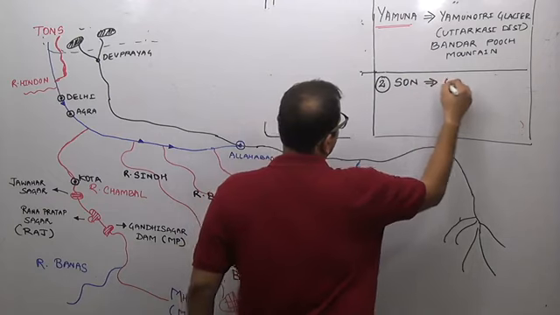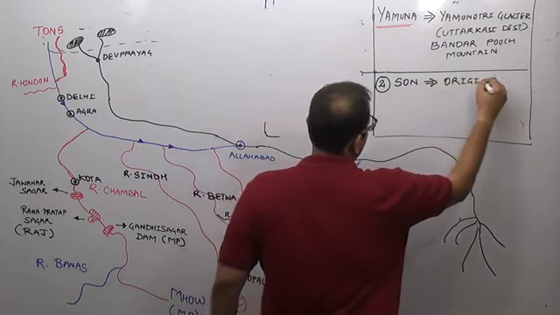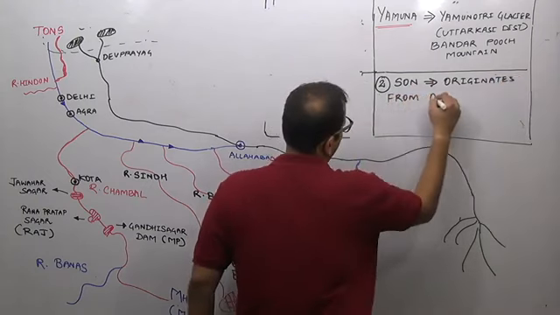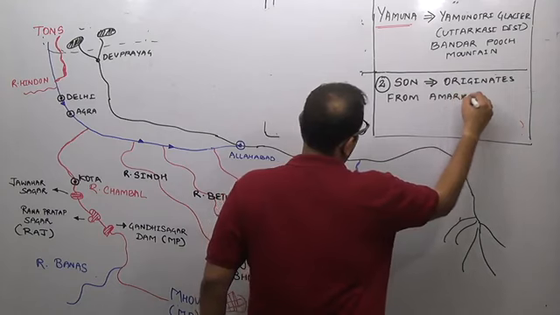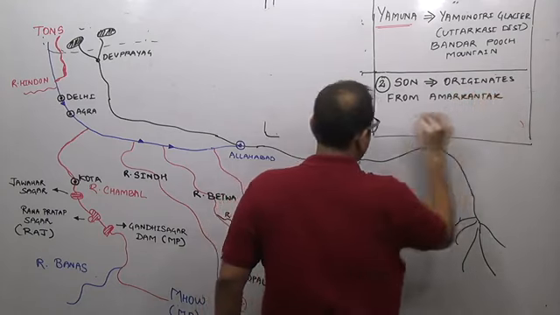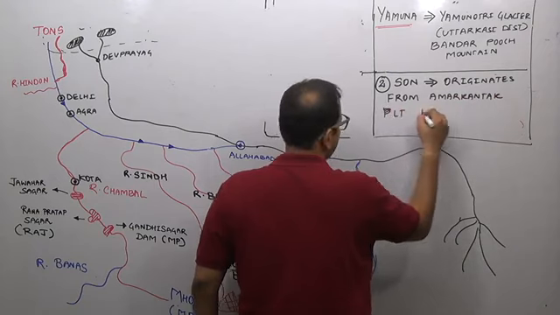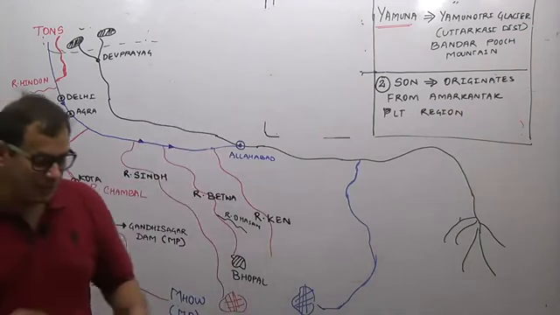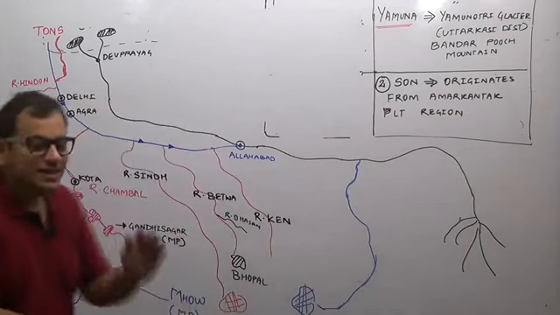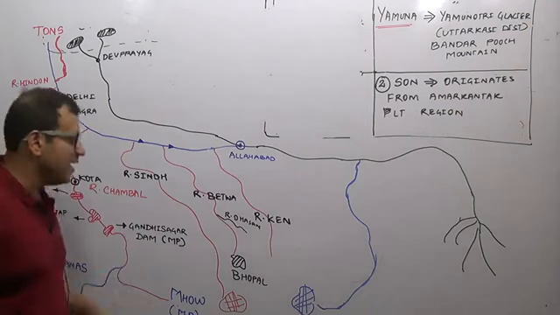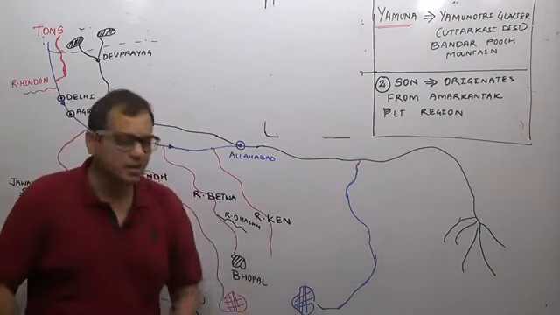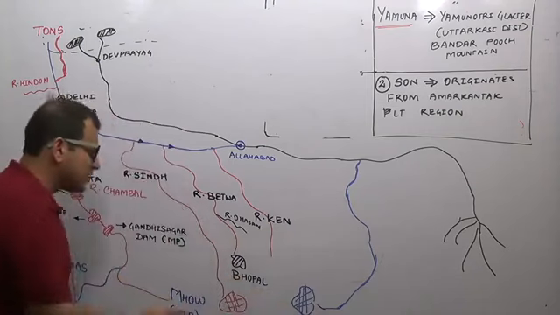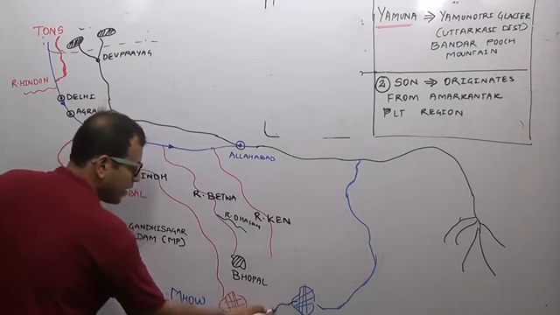Son originates from the Amarkantak Plateau region. Now one very interesting thing you see, Amarkantak Plateau region is an interesting region in India, where on one side of the Amarkantak Plateau region river Son originates, while very near to the river Son, from the same Amarkantak Plateau region, river Narmada also originates.